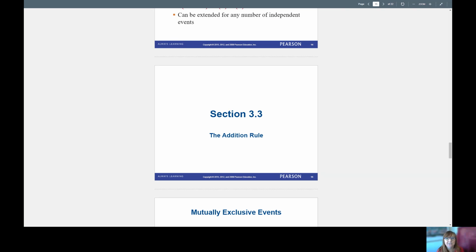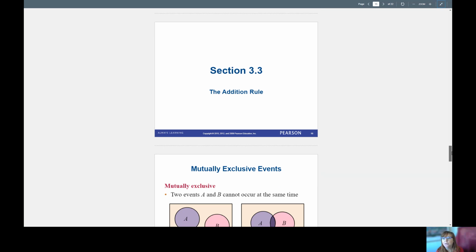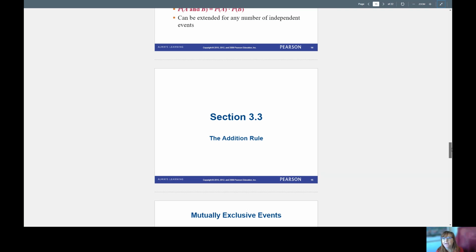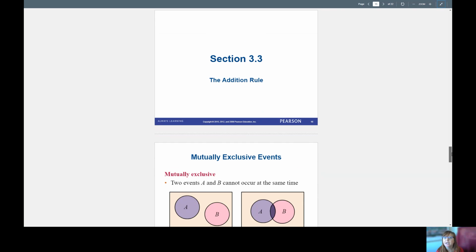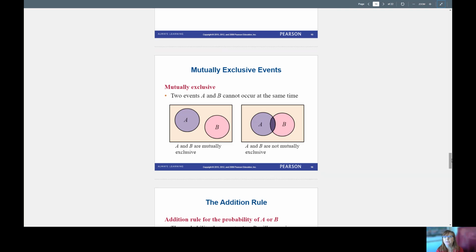So class, the next section is section 3.3. And here we are talking about the addition rule of probability. We learned that two events are independent if the outcome of one event does not affect the probability of the other event. And now we're going to learn about mutually exclusive events.